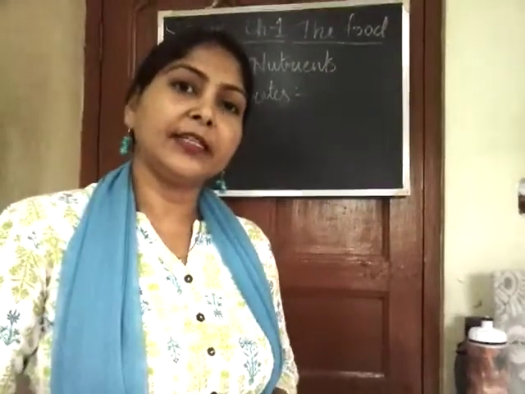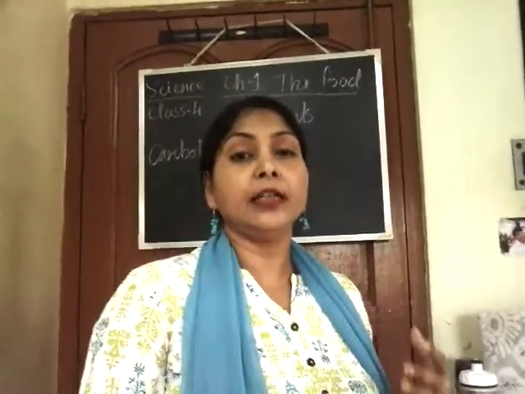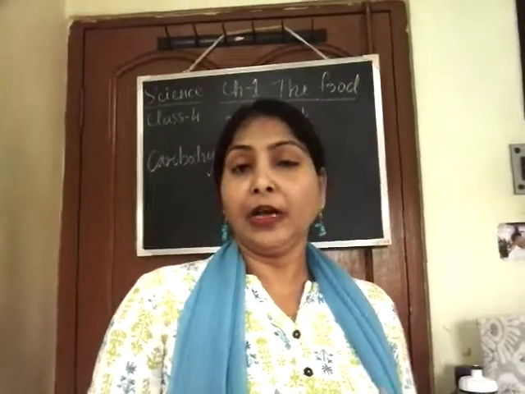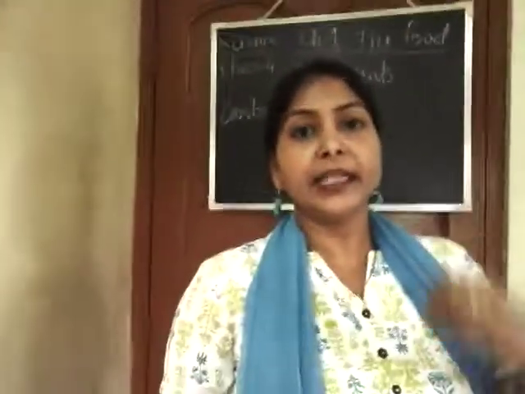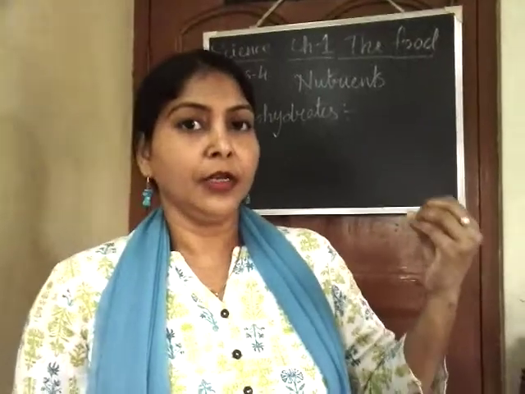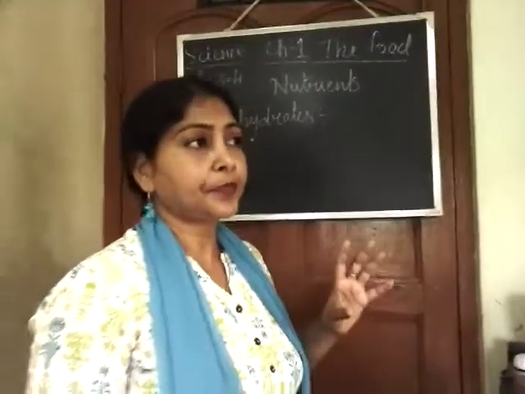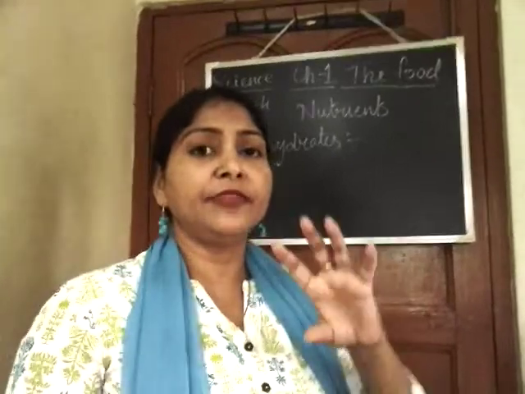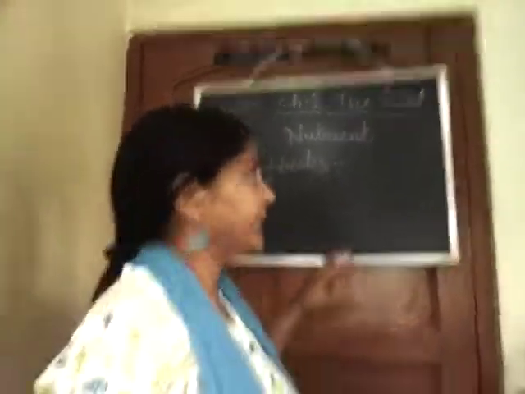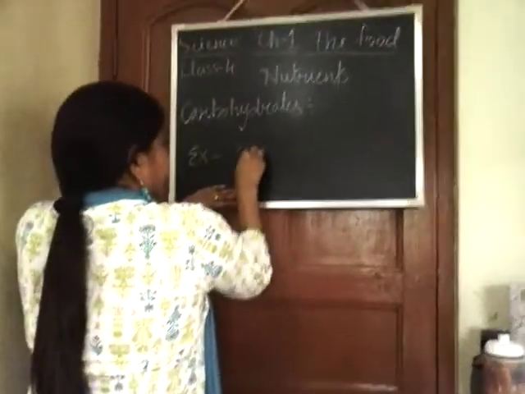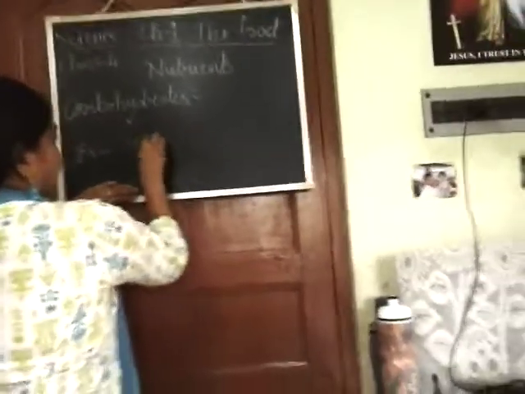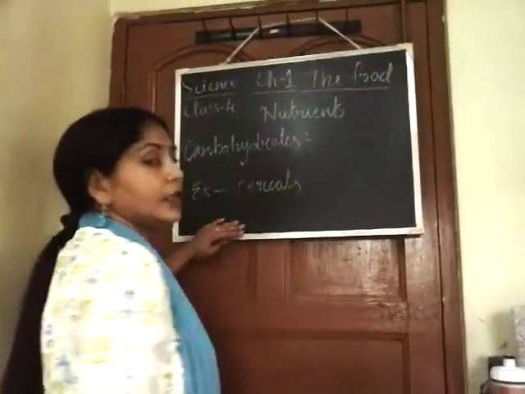Now from where do we get this carbohydrate? From which kind of food do we get carbohydrate? Basically, if you have seen in your book also, we get this food from the plant sources. Means we get it from different types of cereals. So the examples are cereals.